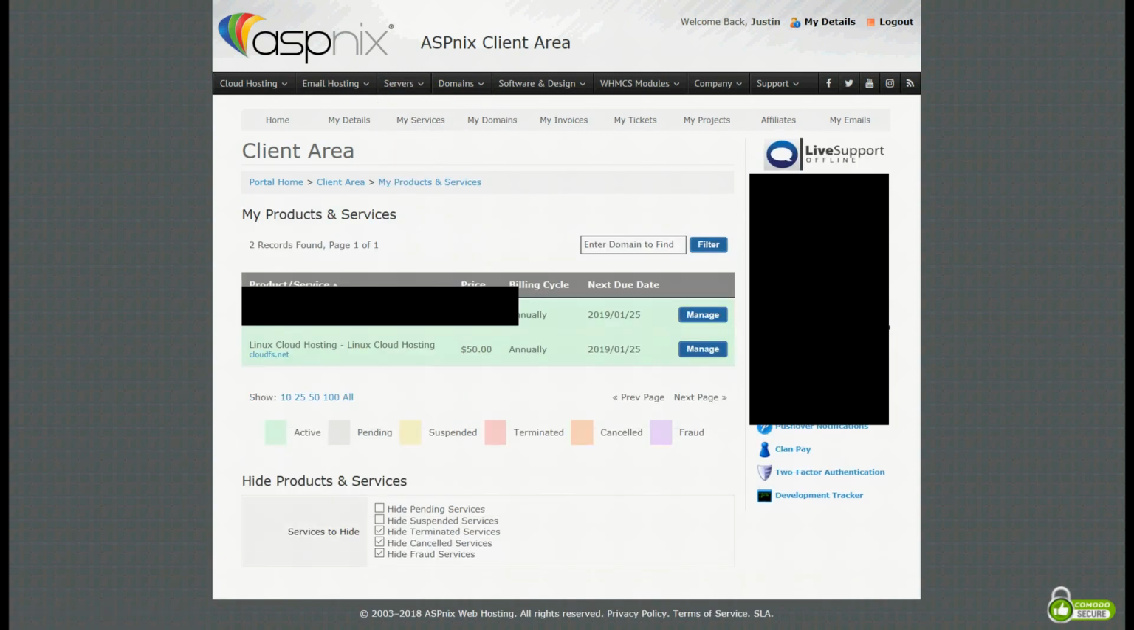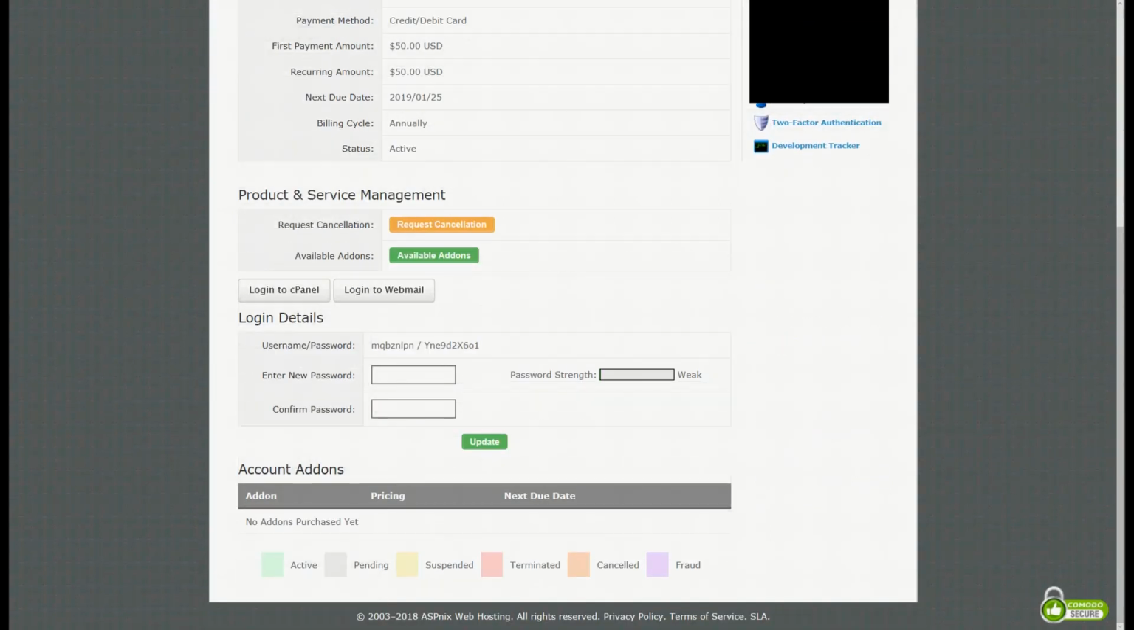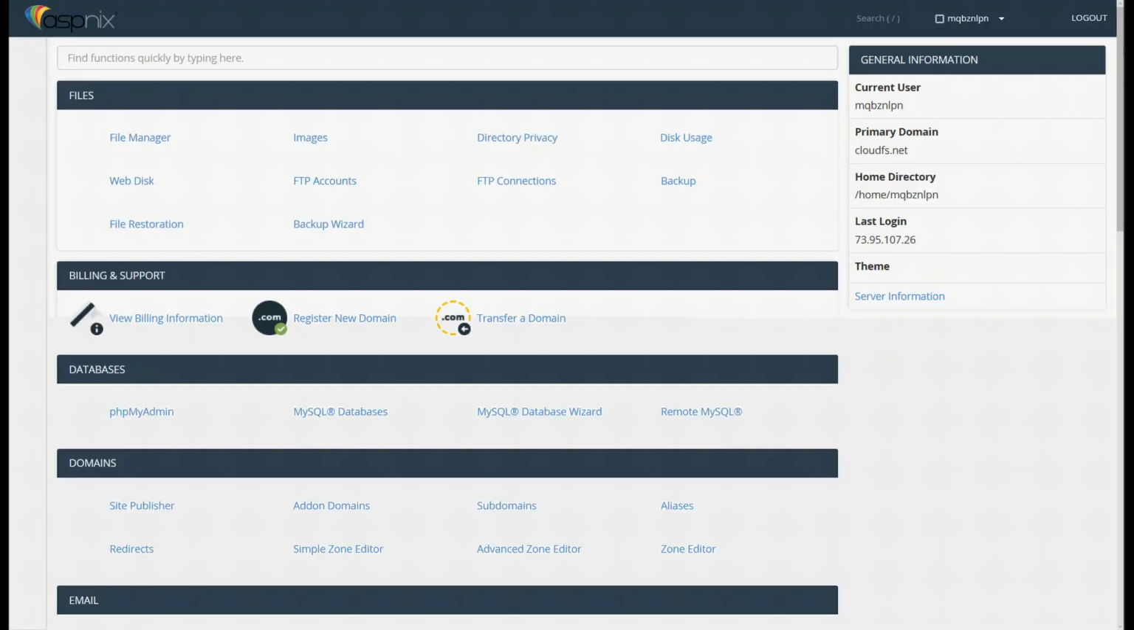I'm going to install SSL on this website here. Go ahead and click Manage. Scroll to the bottom and click on Login to Cpanel. It's right here on the left. Here we are in Cpanel.